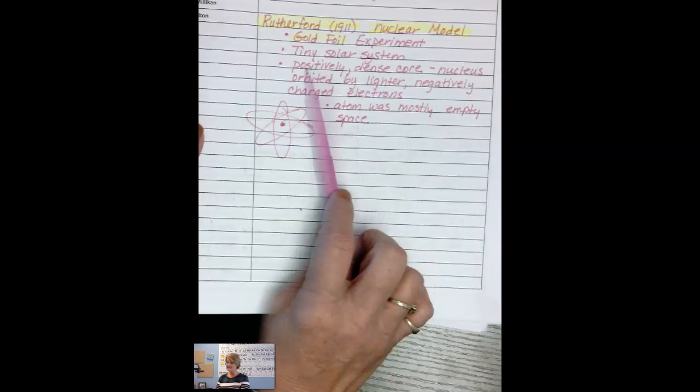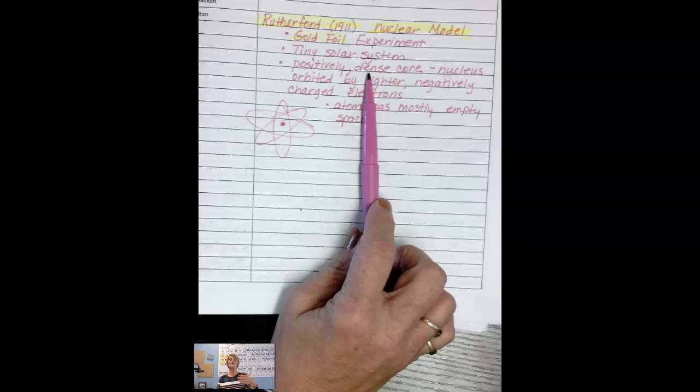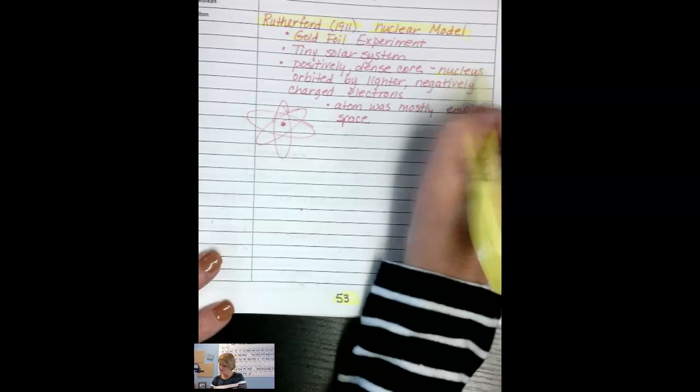And the reason why he said it was positive had to do with the fact that he was, again, shooting in positive particles. And so it's kind of like what we just talked about, positive and negative and positive and so forth. So when that positive was coming in and it got close to that positive core, it was bouncing back, because like charges repel. Okay. And so he called that the nucleus.